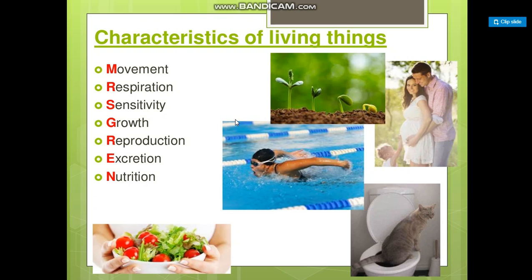Number 4 is growth. Growth, as you know, when you are a child you change day by day. So all organisms begin small and they get larger by the growth of their cells and by adding new cells to their bodies. This is growth. It means increase in size. Okay? Reproduction. As we know, organisms are able to make new organisms of the same species as themselves. Okay?